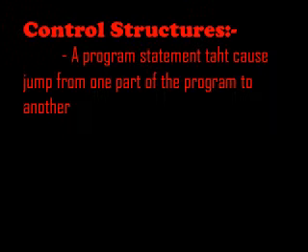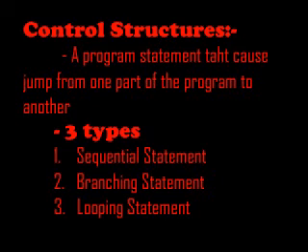Today, we will continue Chapter 6, Control Structures. Previously, we studied what a control structure is and what its types are. A control structure is a program statement that causes a jump from one part of the program to another. Its types are the branching statement, the sequential statement, and the looping statement. In the previous video we studied the sequential and branching statements. In this video we will study the looping statement.